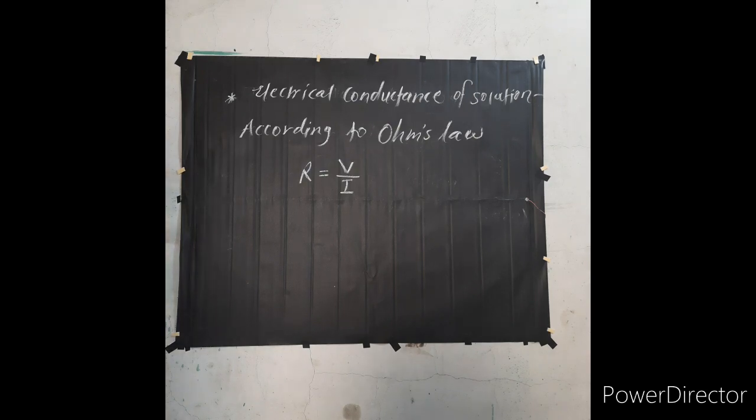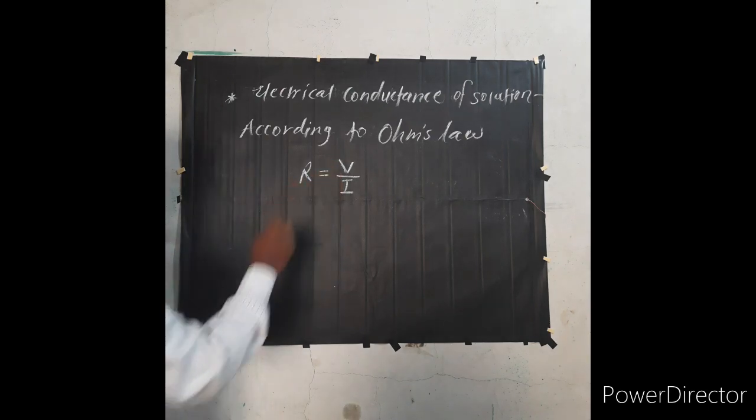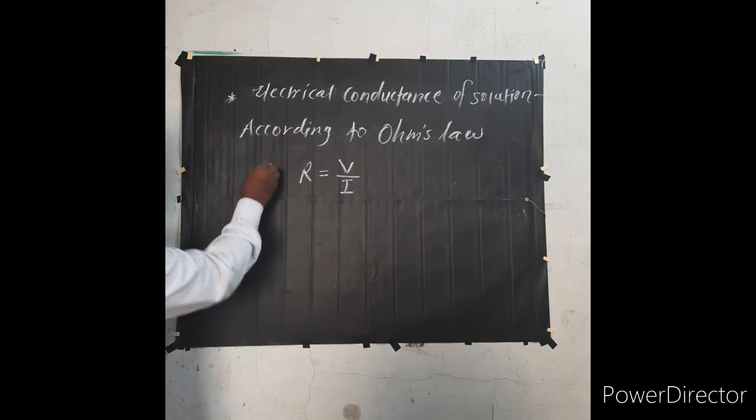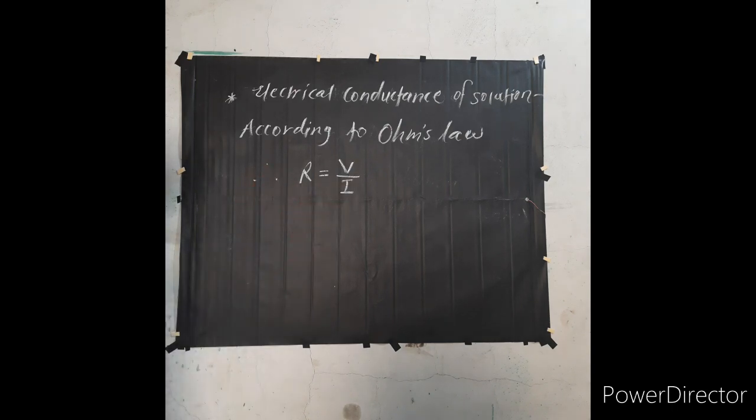Now we will see the next point, electrical conductance of solution. According to Ohm's law, the electrical resistance R of a conductor is equal to the electrical potential difference V divided by the electric current I, and therefore R = V/I.